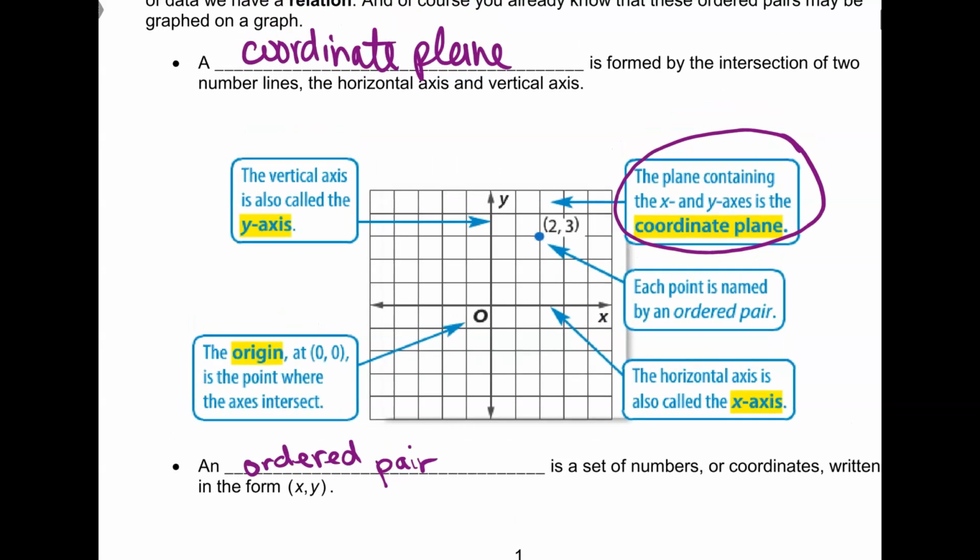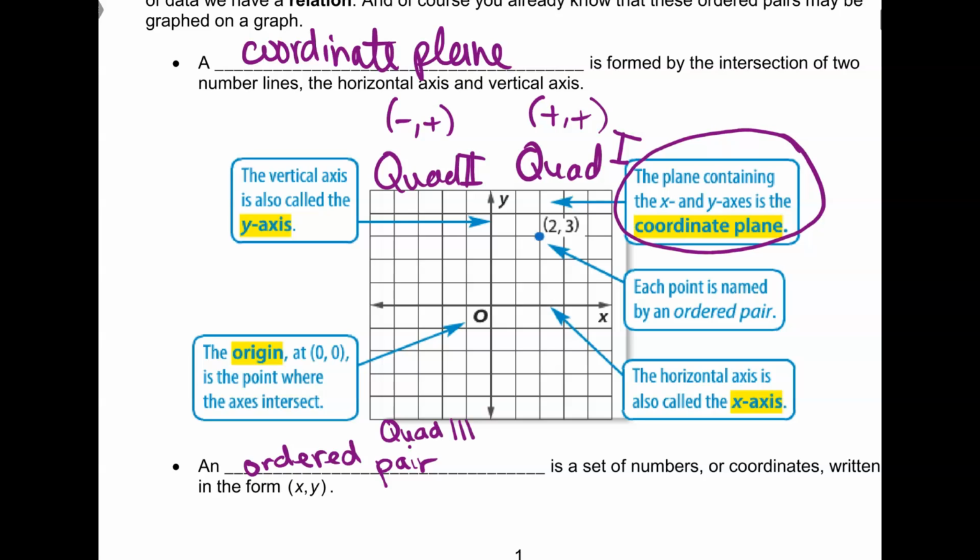Okay, so this is quadrant 1 up here, and we write the Roman numeral. The x and y are going to be positive in both of them. This is where both of them are positive. And then we go around counterclockwise. So here is quadrant 2. I have negative x but positive y. Down here is quadrant 3. So notice how we wrote the Roman numeral, quadrant 3, and both x and y are negative. And then lastly quadrant 4, IV, that's 4.